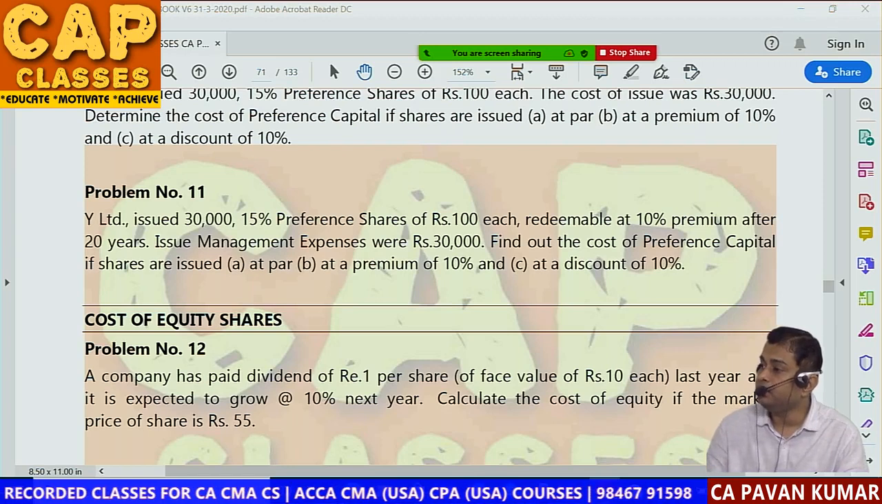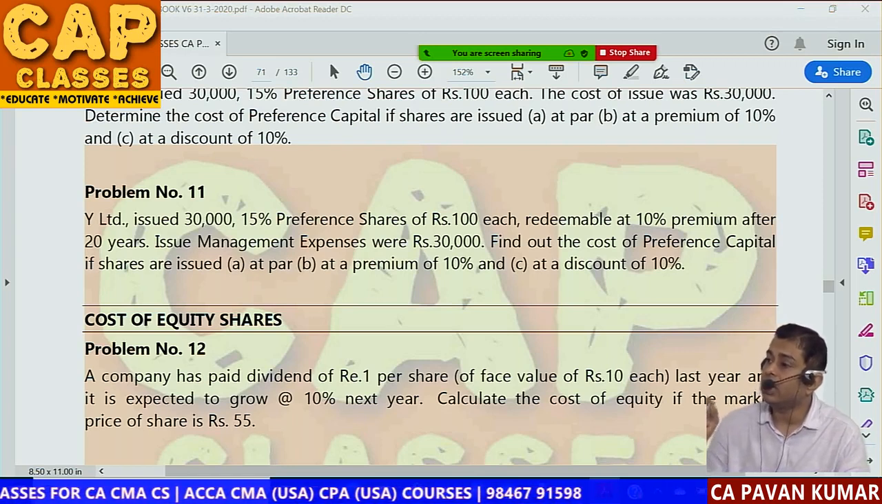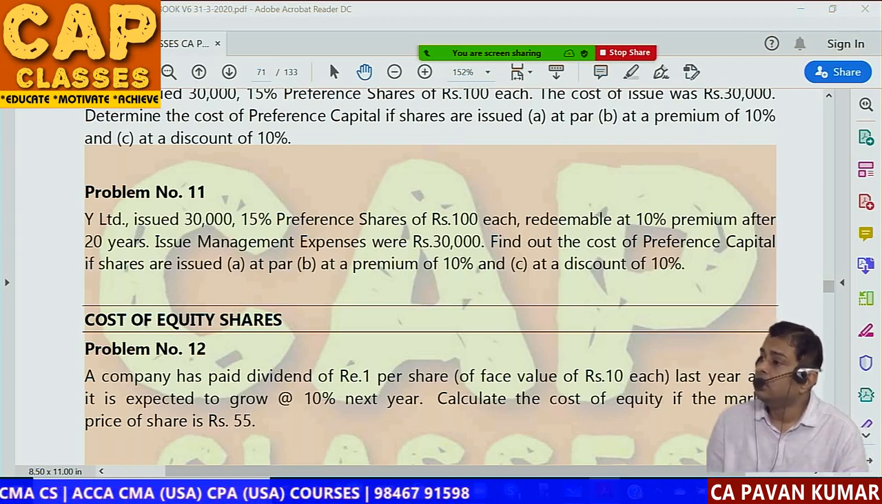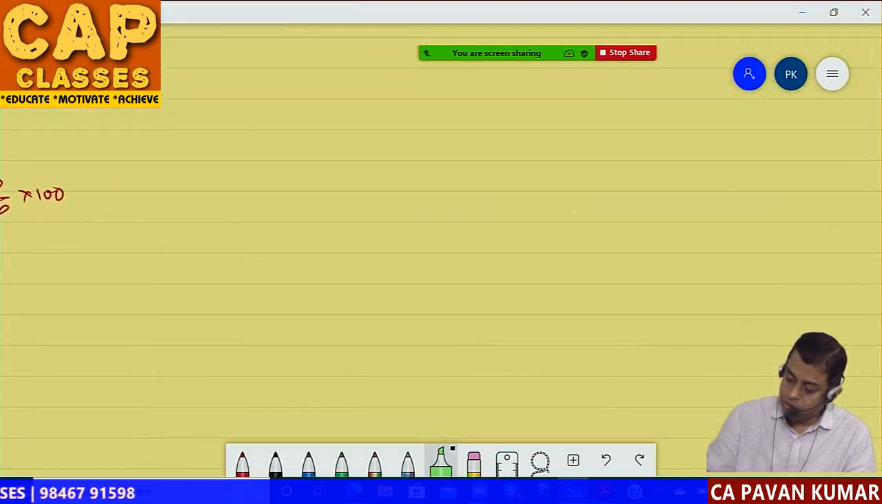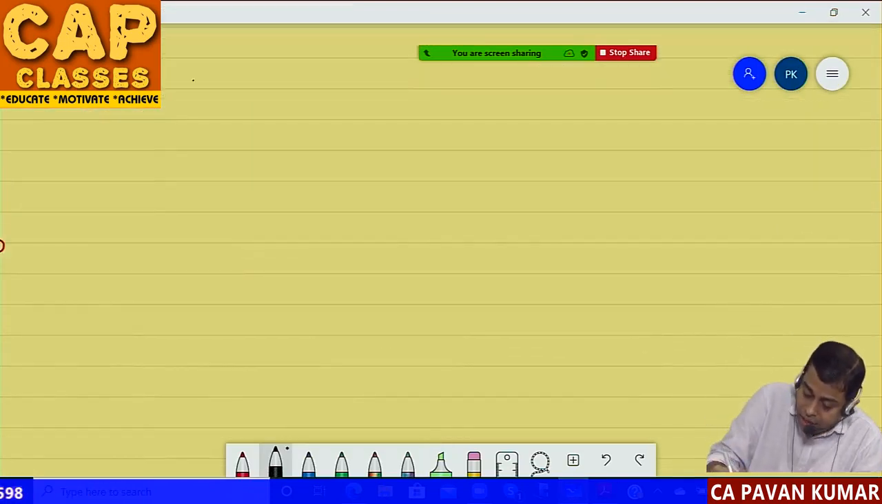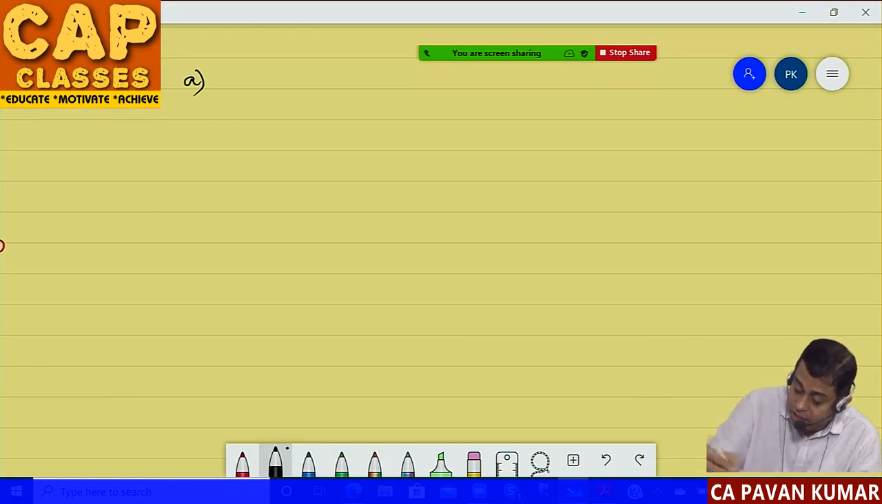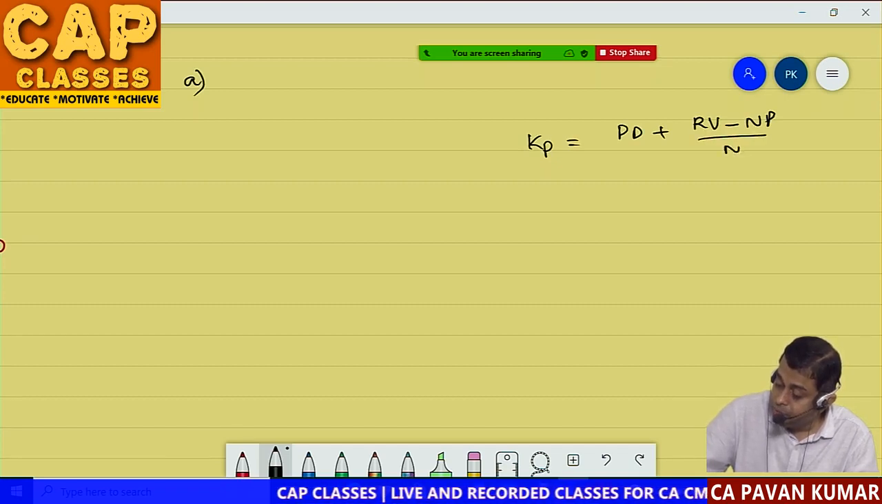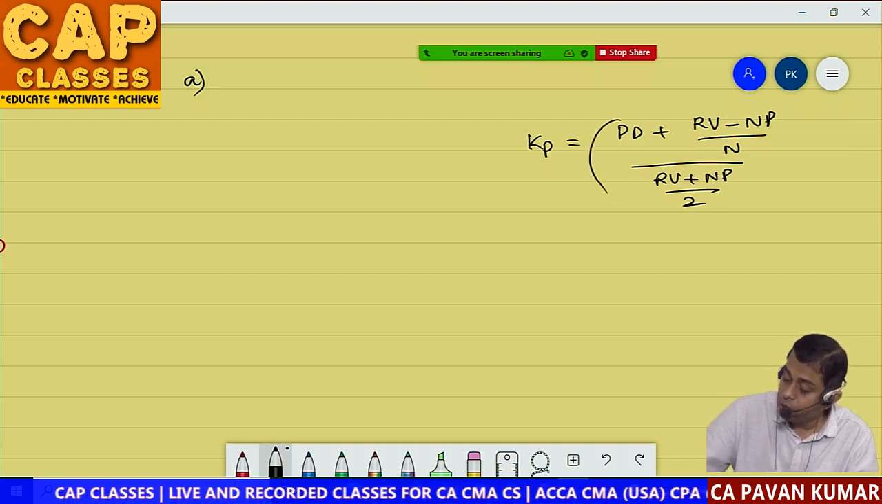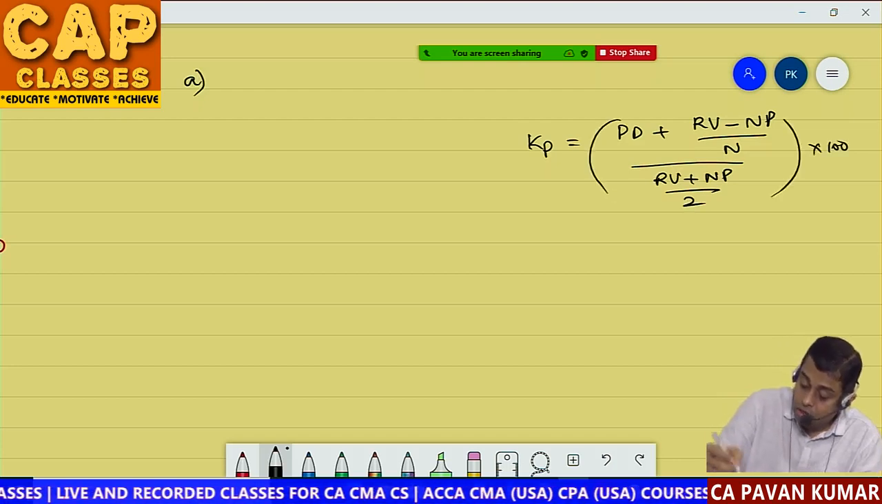So shall we look at the answer? Redeemable at 10% premium after 20 years. That means redemption value is always 110. So, situation A. First, let us write the formula. KP is equal to PD plus redeemable value minus net proceeds divided by number of years, divided by redeemable value plus net proceeds divided by 2, into 100.